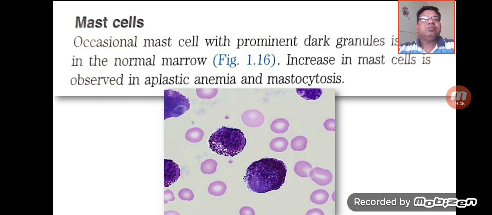Now we will go through the mast cells. In the mast cells there is a presence of dark granules, and whenever their number is increased, they are basically associated with some pathological conditions. Here you can see they are increased in aplastic anemia and mastocytosis.